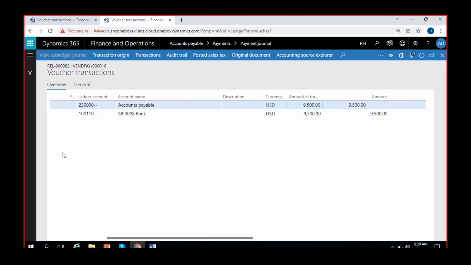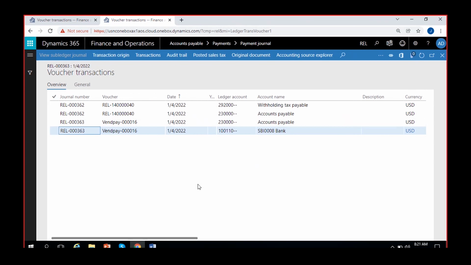So for that, in order to see that transaction, you can click on this one, transaction origin. No, not actually that. You can click here. Showing. One second, I just refreshed it. Here you have this option called all related vouchers. If you click on all related vouchers, you can see the additional voucher that got posted.